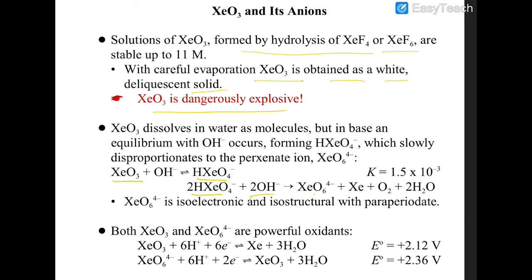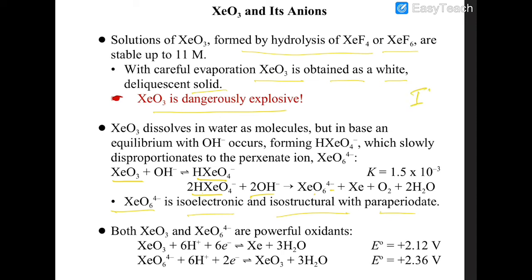Here it is hydrogen perxenate, and here it is perxenate ion, in which xenon exists in what? Xenon exists here in the +8 state. As you can see here, the charge is 4 negative. So 6 times 2 is 12, 12 minus 4 comes out to be 8. So you can easily see that xenon is here in the +8 state. So XeO6 4 negative is isoelectronic and isostructural with the periodate ion.